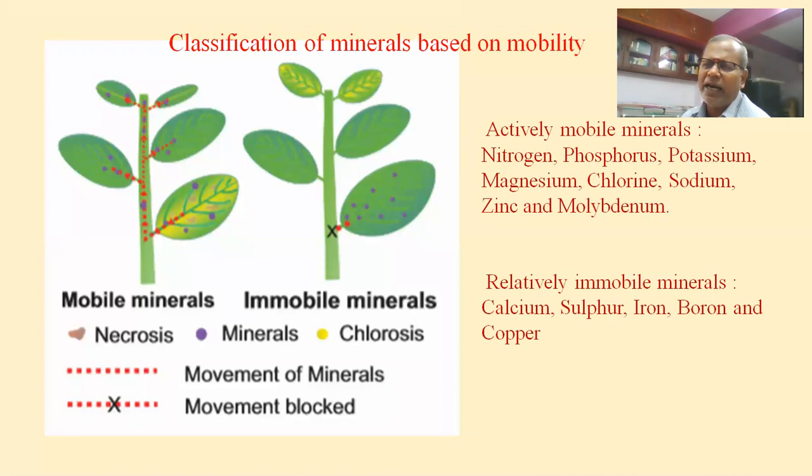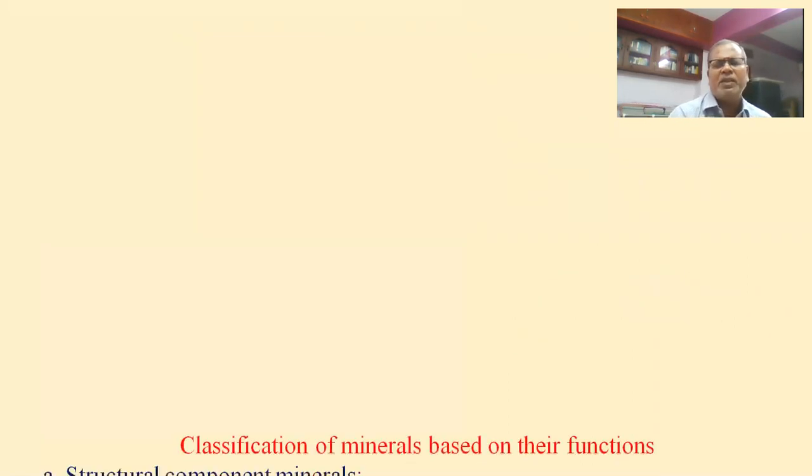NPK is very important. Nitrogen, phosphorus, potassium, magnesium, chlorine, sodium, zinc, molybdenum are actively mobile, translocating minerals. And the relatively immobile minerals are calcium, sulfur, iron, boron, and copper. So these things you should remember.